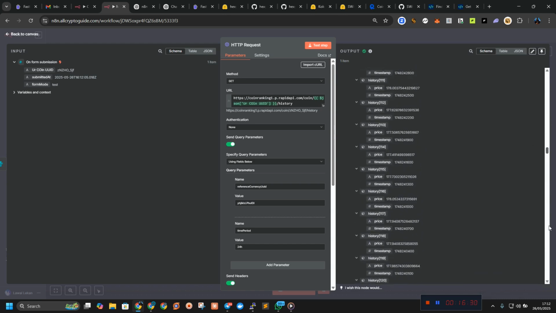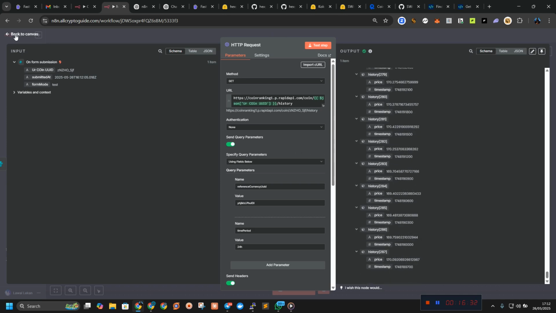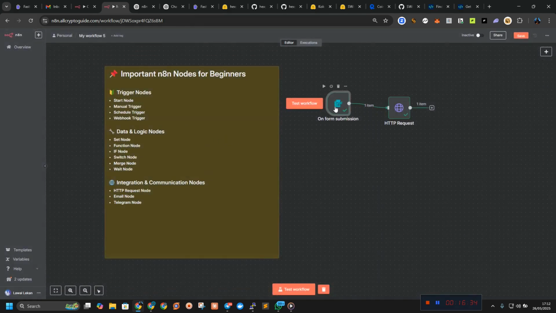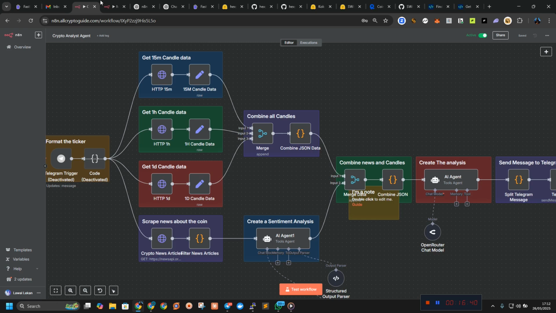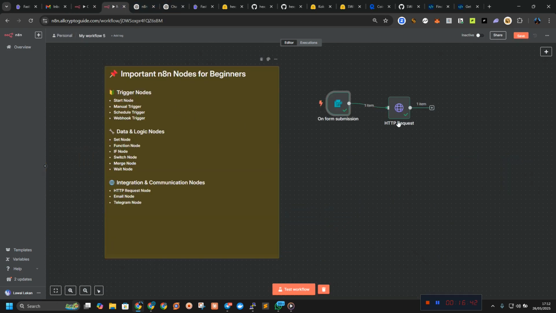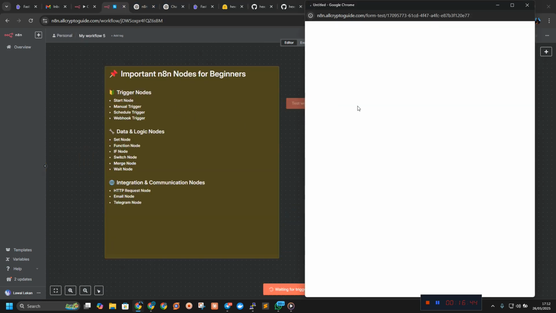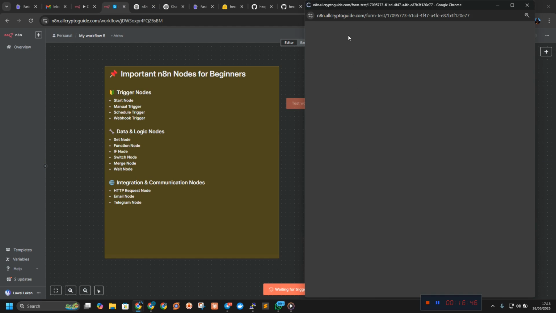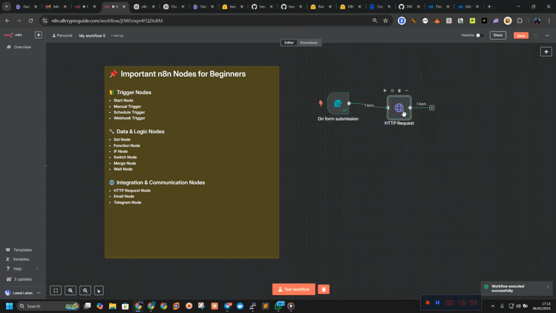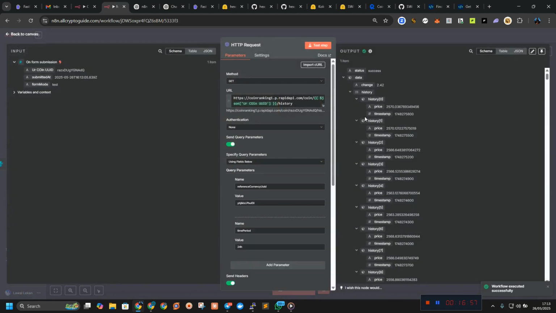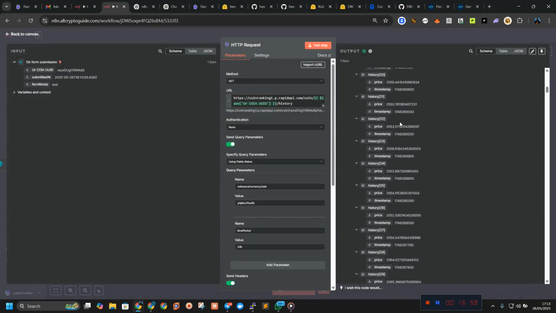As you can see, the price history for 24 hours, we get that from it. So let us check another one. Let's copy another UID. Let's check this Ethereum. Click on submit. After clicking on submission, we have to input the UID. Okay, input the UID and test it. So it's going to go here and give us the price. Boom, shaka boom. As you can see, it gives us the price changes.